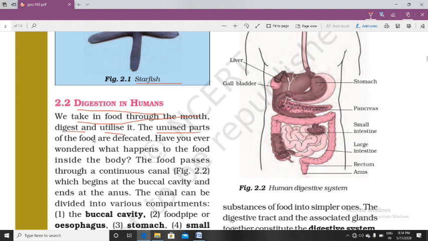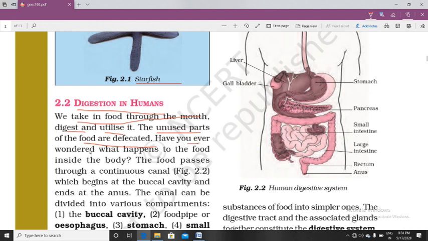The unused part is the part which is left as residue after digestion. What happens to the unused part? The unused parts of the food are defecated. Okay, that is defecated.